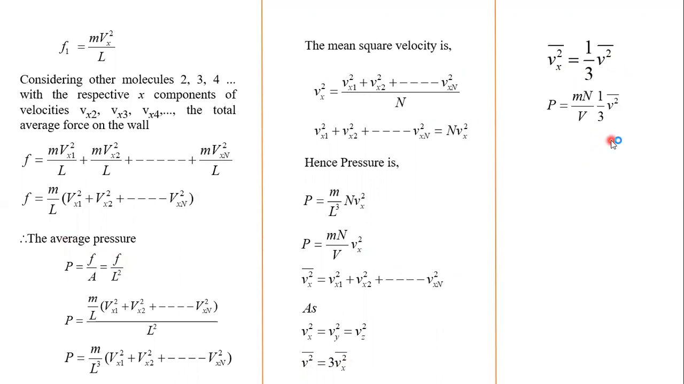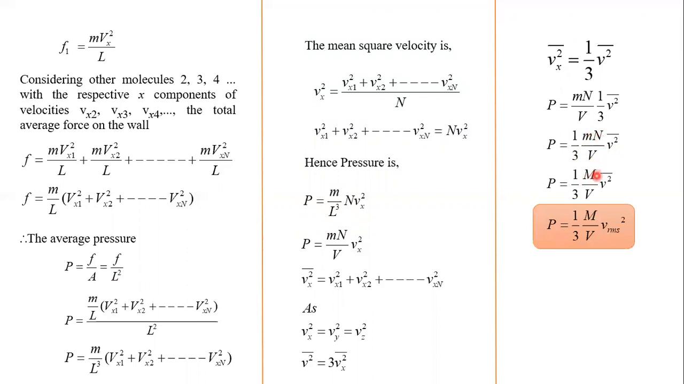Pressure is equal to m into n divided by V. And instead of this Vx square, we substitute 1 by 3 V square bar. So pressure is equal to 1 by 3 m into n divided by V into V square bar. So m into n, we can write the total mass also. So we get pressure is equal to 1 by 3 m by V into V RMS square. So instead of this m by V, we can write density also: density rho into this RMS velocity square.